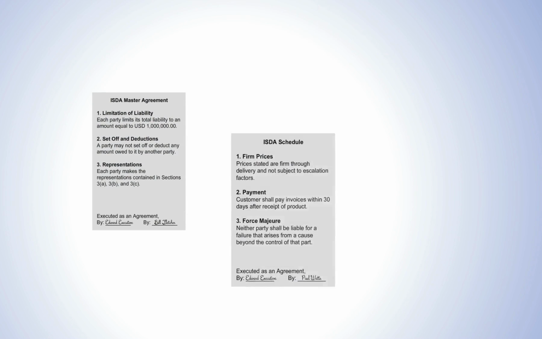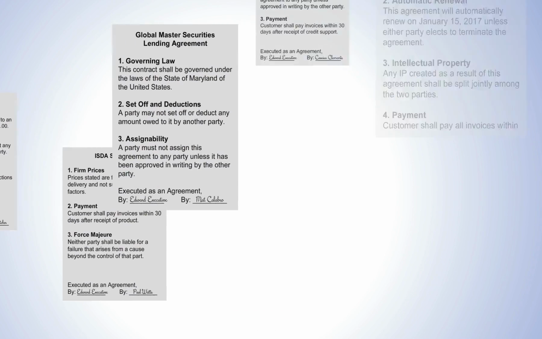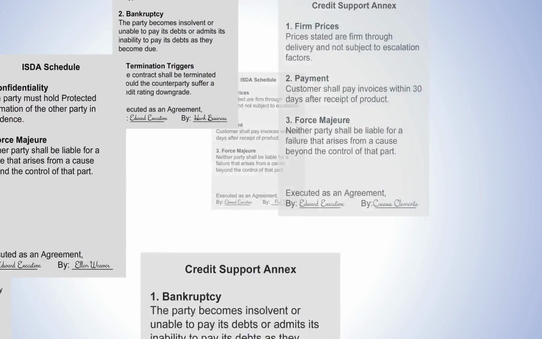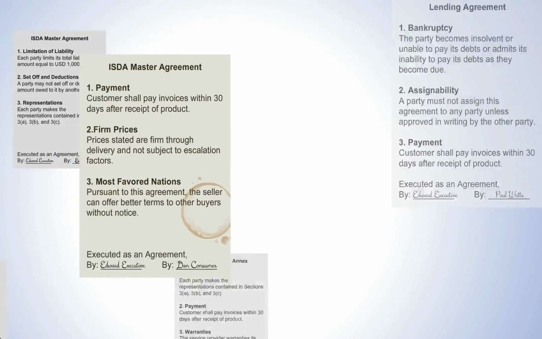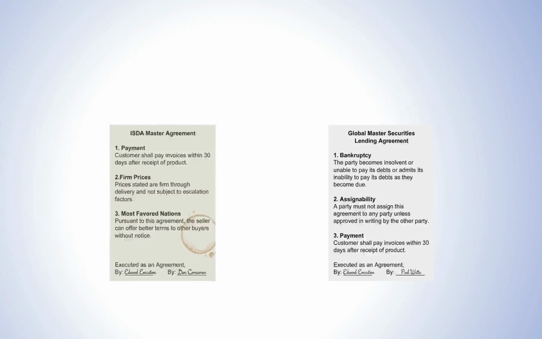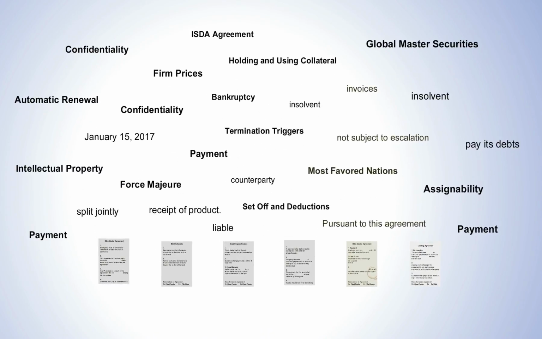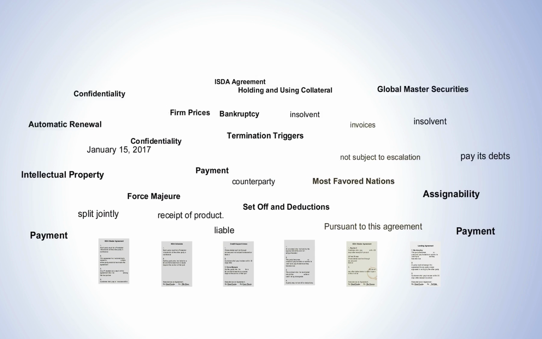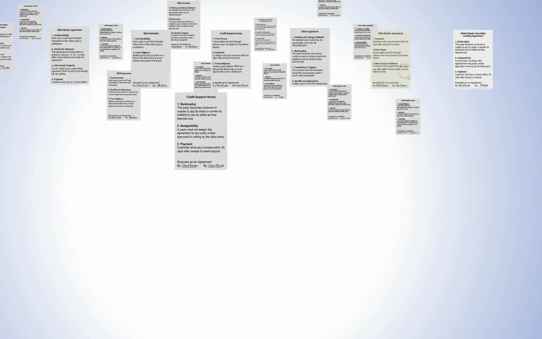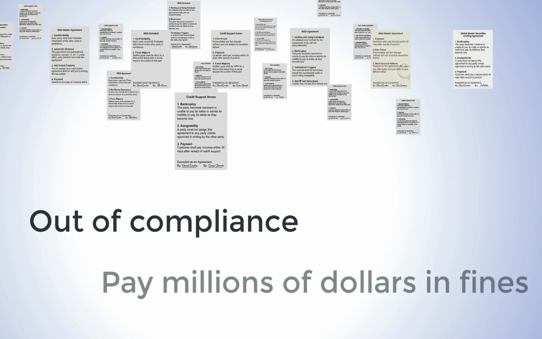As a financial service professional, you know that your contracts are some of the world's most complex and regulated. They contain the dates, clauses, and obligations that dictate your institutional risk. Without real-time visibility into all your agreements, you run the risk of being out of compliance or in a position to pay millions of dollars in fines.